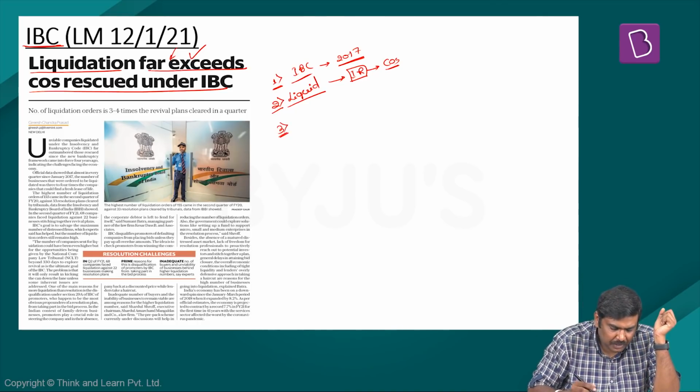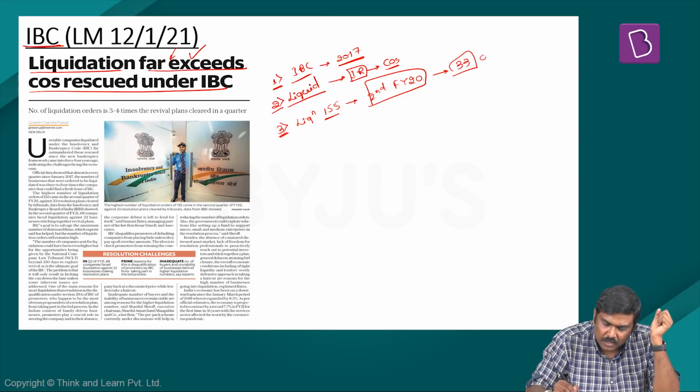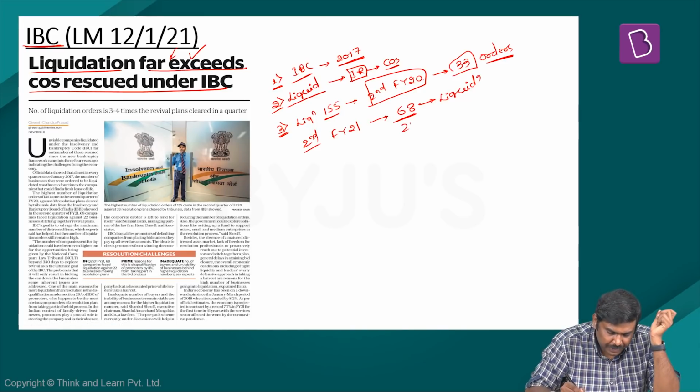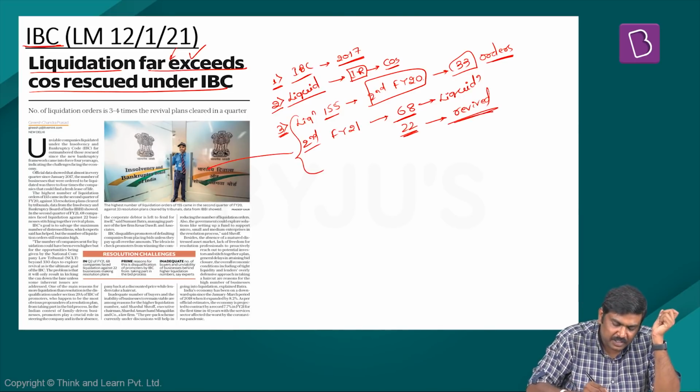Third very important point. The highest number of liquidation orders, 155, were issued in the second quarter of financial year 20, and in the same quarter there are only 33 orders issued for insolvency resolution. And in the second quarter of financial year 21, that is the current financial year, 68 companies have been ordered for liquidation, and only 22 businesses are basically being revived. So these are certain data given in this particular article.